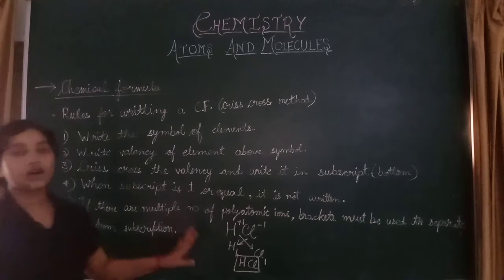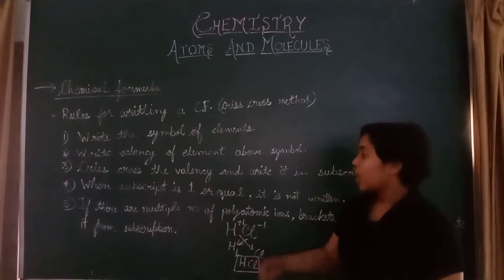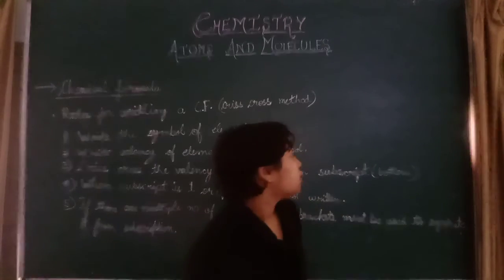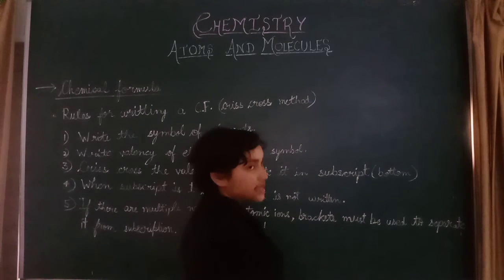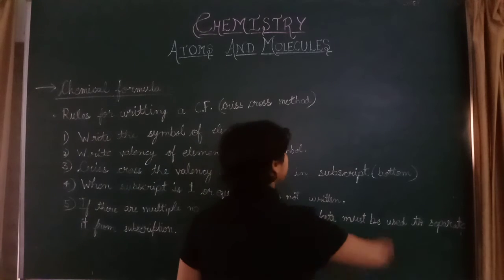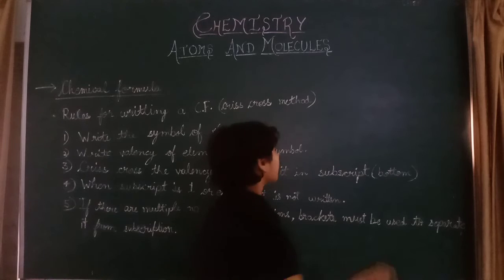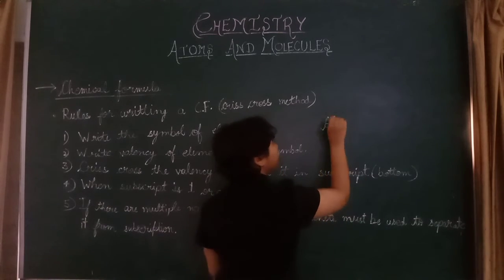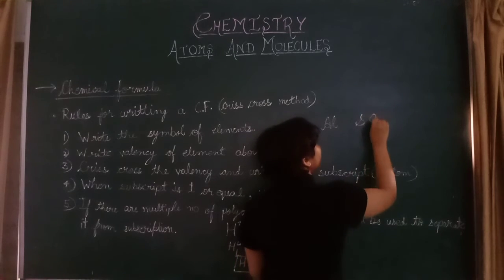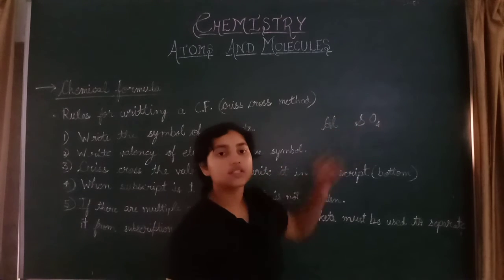So this was a simple example of valency. Now we will do multiple polyatomic ions and see how they are separated. The example in which we will use a bracket is aluminium sulfate. Aluminium is Al and sulfate is SO4.